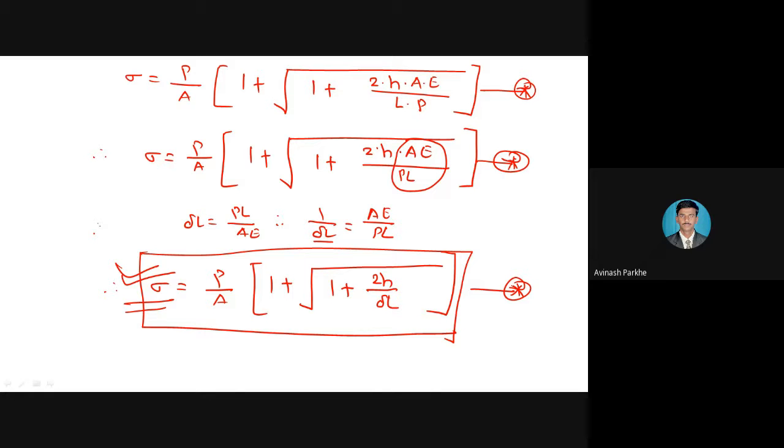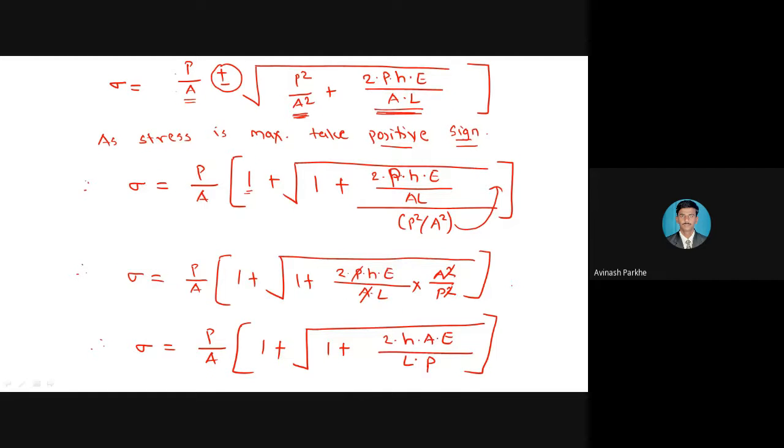So the first formula whatever we have derived, sigma is equal to P upon A for the gradually applied load, sigma is equal to 2P upon A for the suddenly applied load, and sigma is equal to P upon A in square bracket 1 plus square root of 1 plus 2h upon delta L. This is the formula for the stress due to the impact load. The procedure is the same. Whatever procedure we followed for the previous two derivations, that is strain energy is equal to work done, similarly here also strain energy is equal to work done.